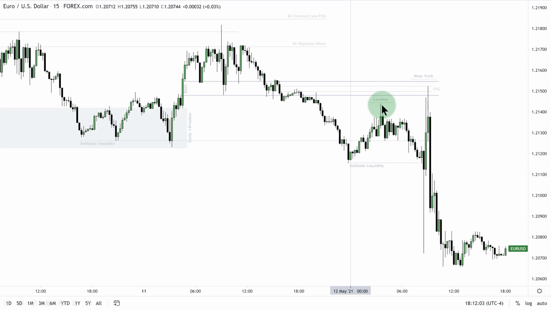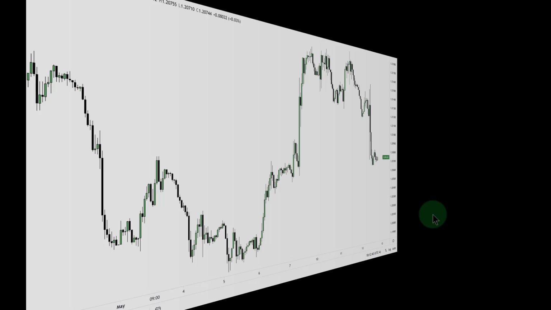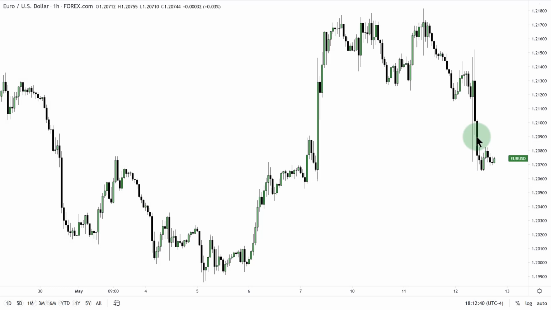London high, buy side liquidity was taken here on the news event. Displacement, immediate rebalance here, trades lower, again, bearish order block, trades down. So I'm going to be watching in this area here, again, on the hourly chart. Let's go back up for a moment. Right in here is where I'm studying. So I want to see if it goes up there to create another opportunity to sell off.